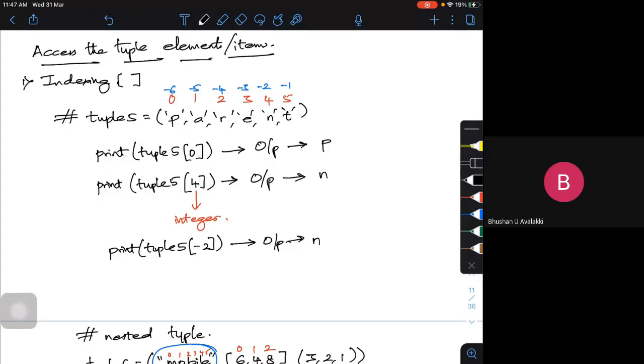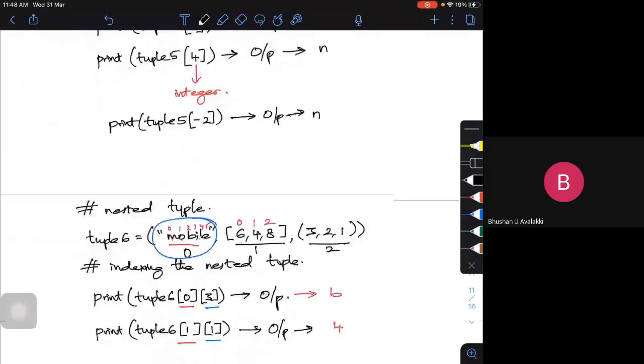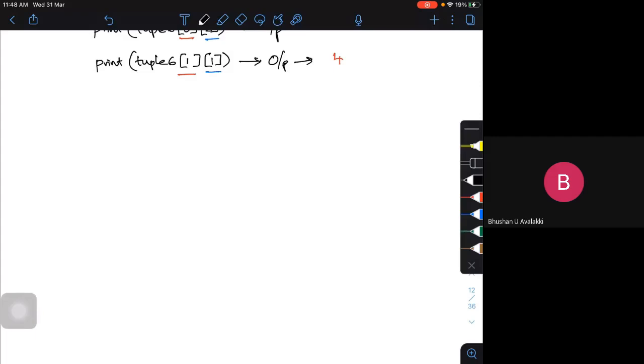Okay. As I told, changing the tuple is not allowed. In what we call a list, we say they are mutable. Mutable means you can add, remove, delete, all those things. But in the case of a tuple, you can't. So what we can tell is that tuples are immutable. Immutable means you can't change. You cannot modify.